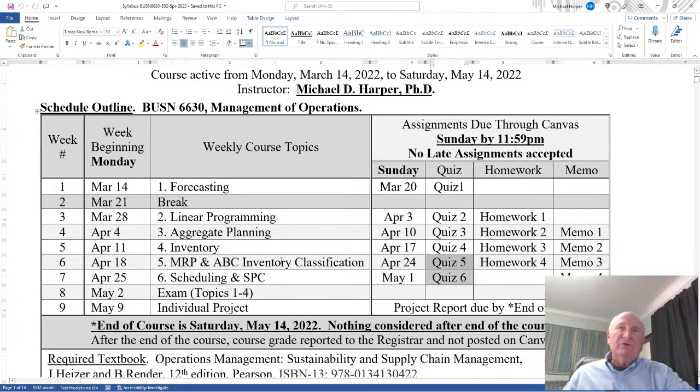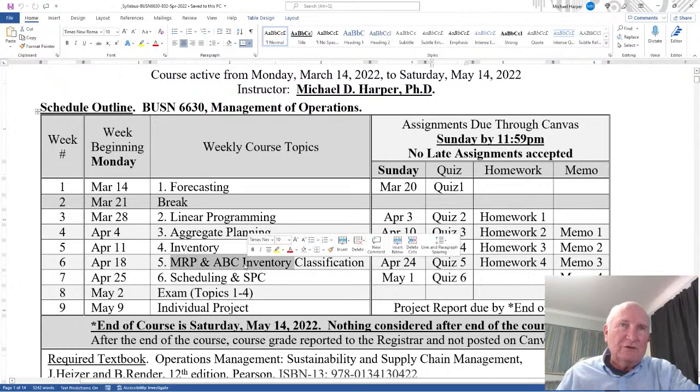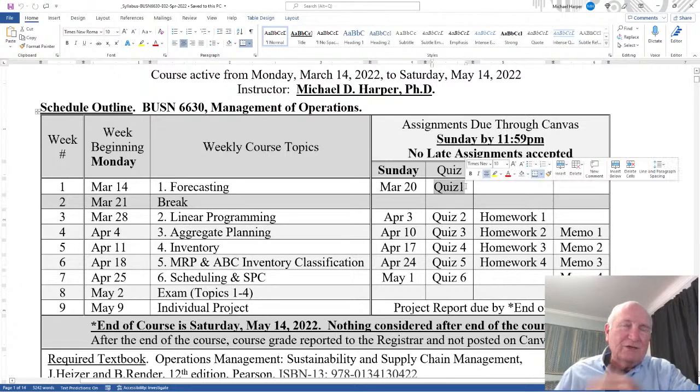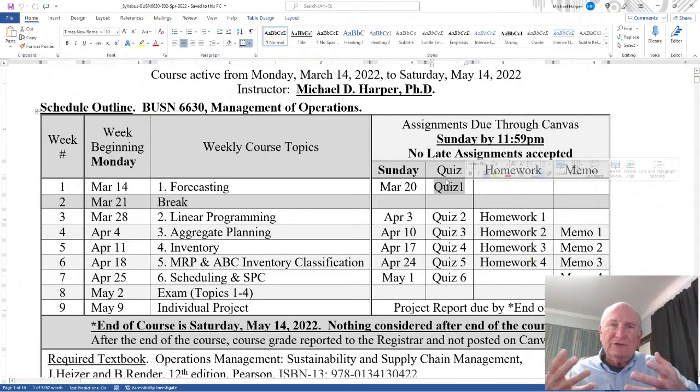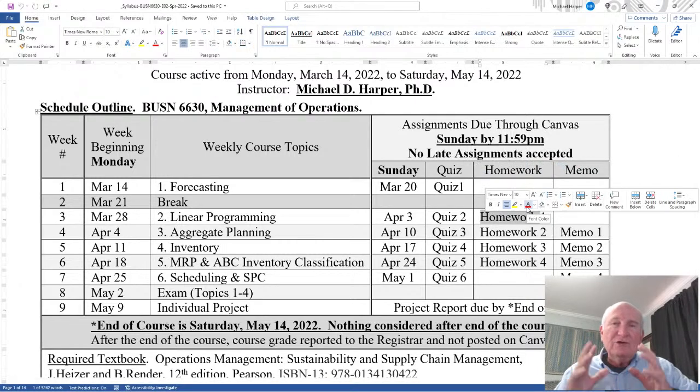Okay. But the quizzes are combinations of 2 subjects. Now, the whole idea of the quiz, it's not really a quiz. I use quiz because that's what Canvas uses. But quiz is really just a homework that's introductory, definitions, mechanics, and that's all it is. And then the homework, and that's why it's the second one a week later, there's where you take the mechanics and the definitions and you apply them in a business situation, in a business scenario. So there's where the learning happens in this course.